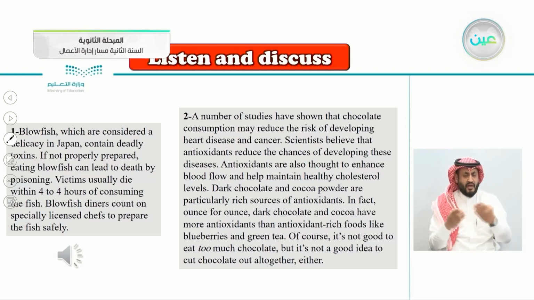Scientists believe that antioxidants reduce the chances of developing these diseases. Antioxidants are also thought to enhance blood flow and help maintain healthy cholesterol levels. Dark chocolate and cocoa powder are particularly rich sources of antioxidants. In fact, ounce for ounce, dark chocolate and cocoa have more antioxidants than antioxidant-rich foods like blueberries and green tea.